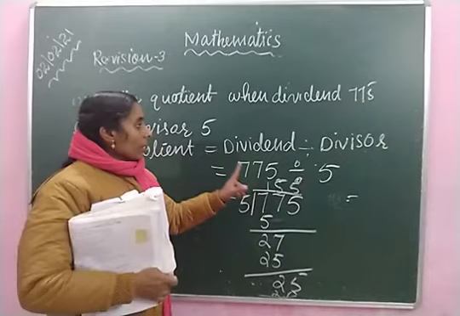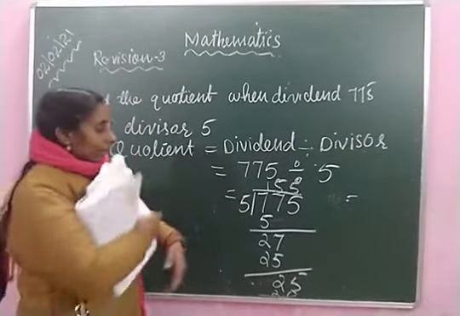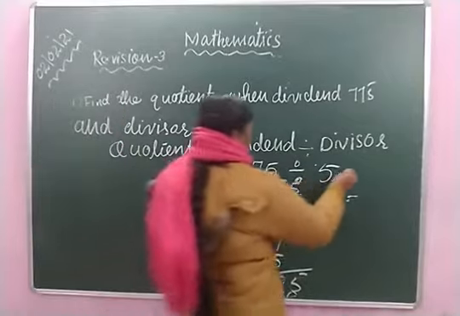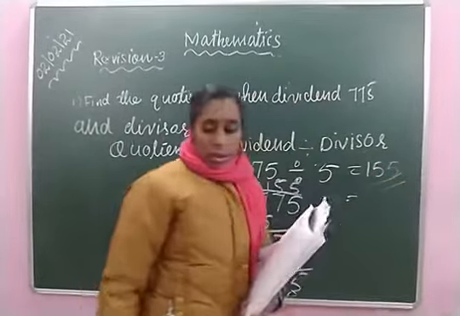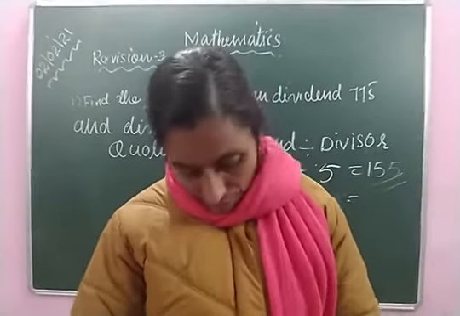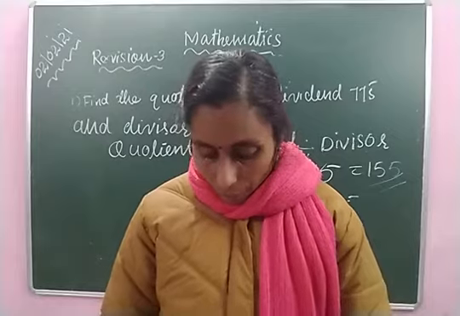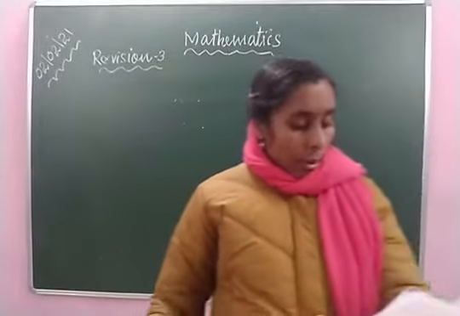So that number we will consider as the quotient. Quotient is equal to 155. To get the quotient we have to divide dividend by divisor. Okay. Next one. I am going to give another question.